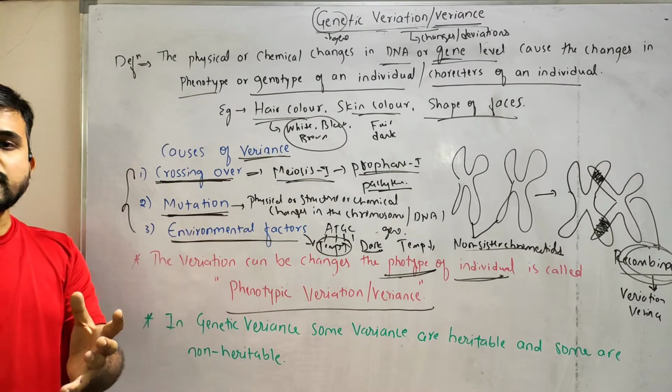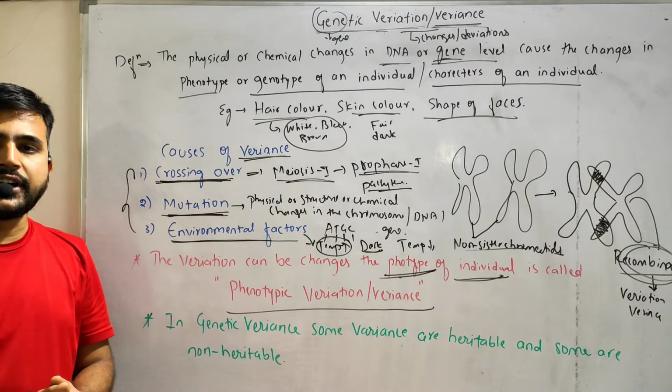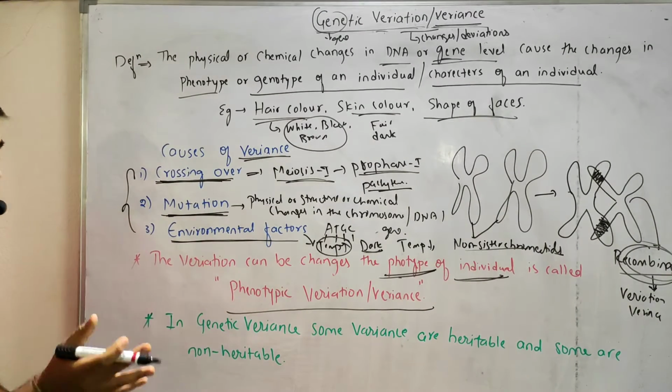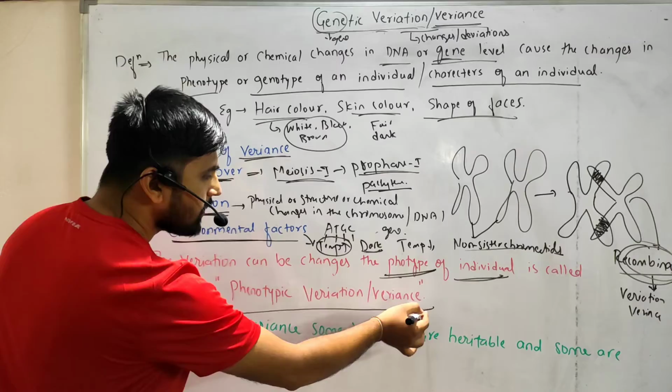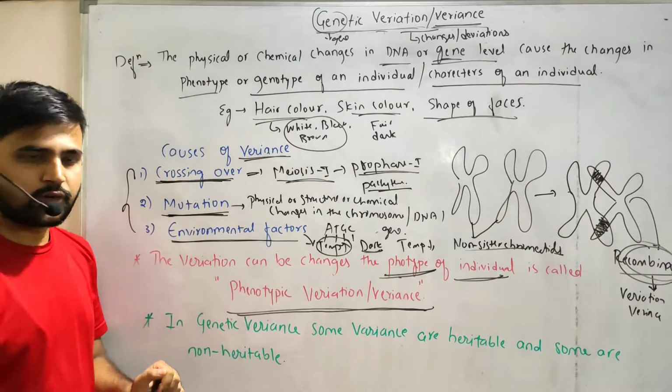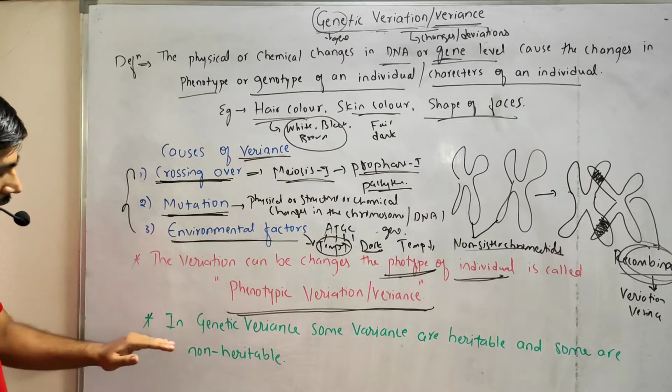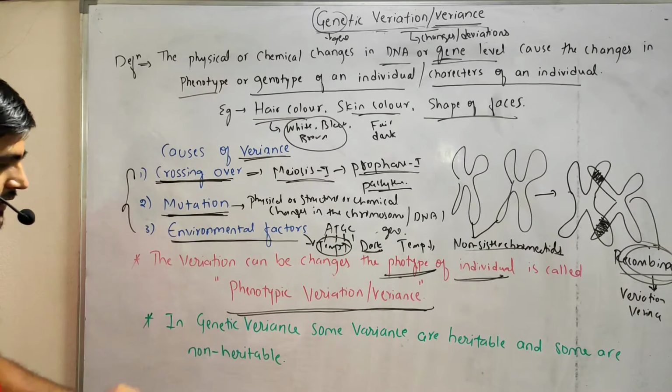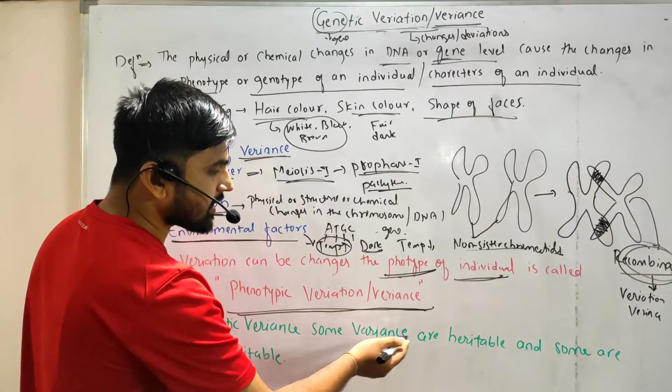Those changes which can change the phenotype of individuals are nothing but phenotypic variation or phenotypic variance.